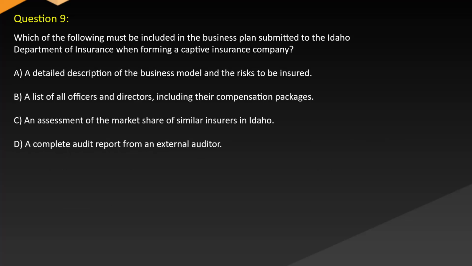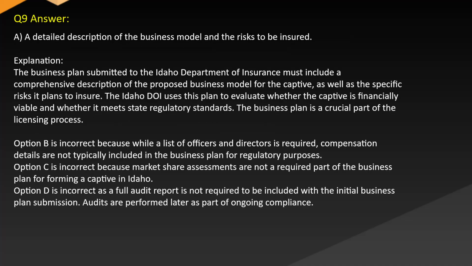Which of the following must be included in the business plan submitted to the Idaho Department of Insurance when forming a captive insurance company? A. A detailed description of the business model and the risks to be insured. B. A list of all officers and directors, including their compensation packages. C. An assessment of the market share of similar insurers in Idaho. D. A complete audit report from an external auditor. Answer: A. A detailed description of the business model and the risks to be insured.